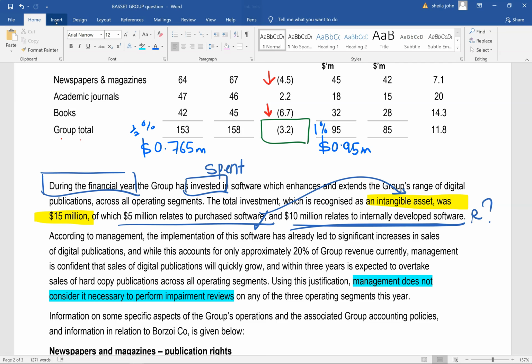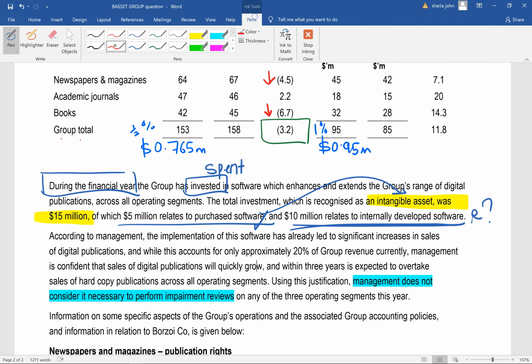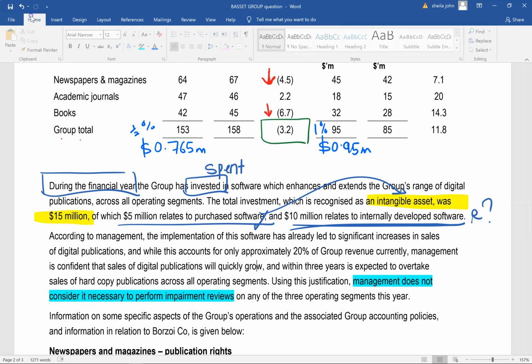So it could be that the hard copy of newspapers and magazines has gone down even more and the digital publications have gone up, and therefore when you average it out, it looks like the newspapers and magazines have only gone down by 4.5%. It's a possibility.